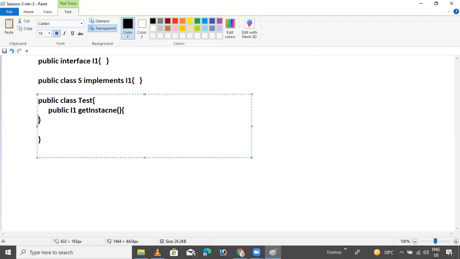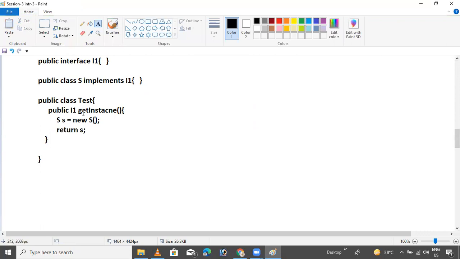This is the factory method. Inside, obj equals create an object with new. That's it, simple. Return obj. That's it.